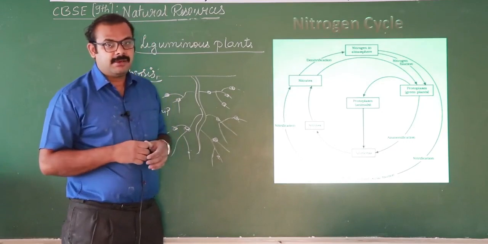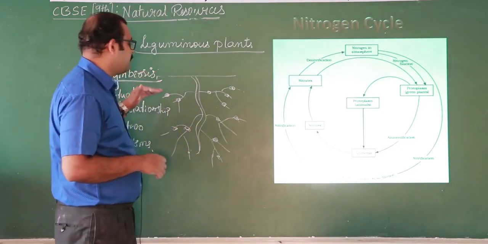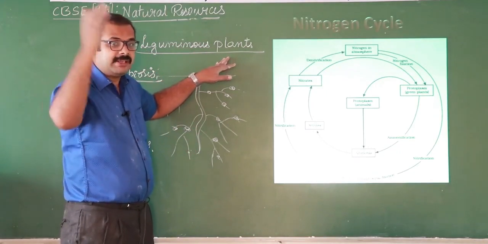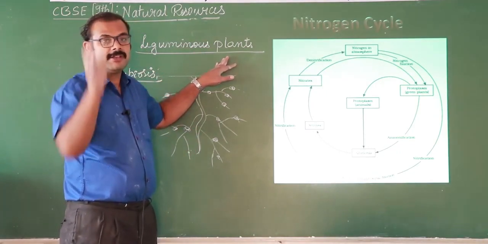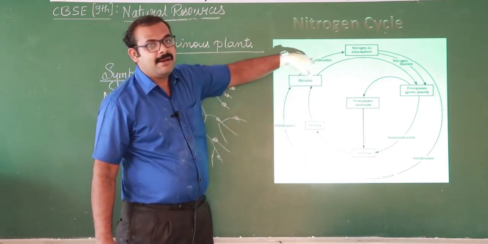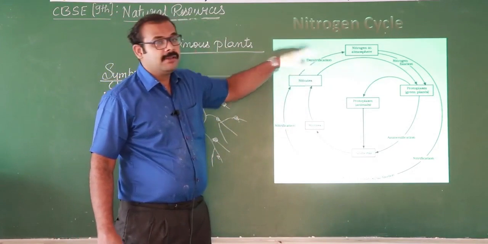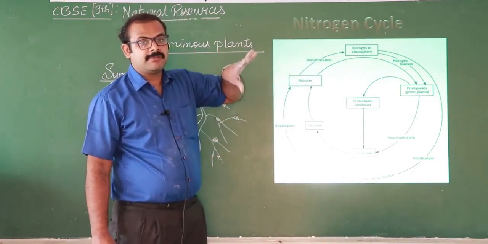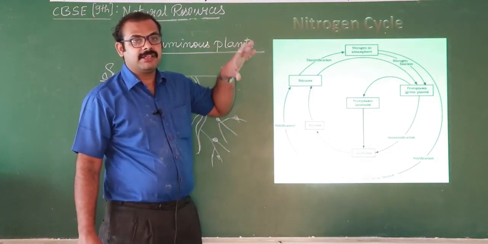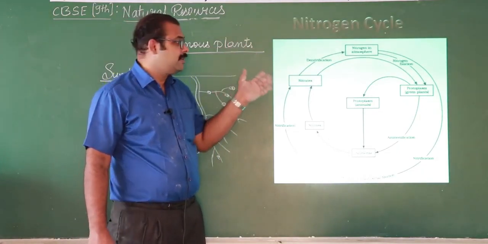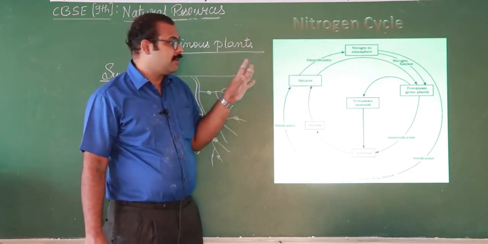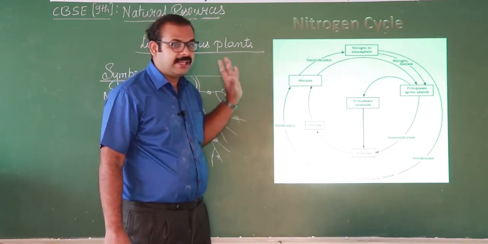These nitrogen compounds finally convert into nitrates and nitrites, and some bacteria even break nitrates and nitrites into atmospheric nitrogen, which goes back into the atmosphere. So this is how nitrogen from the atmosphere moves into plants and animals, and after death, because of decomposers and bacteria, it goes back into the atmosphere. This is what we call the nitrogen cycle.